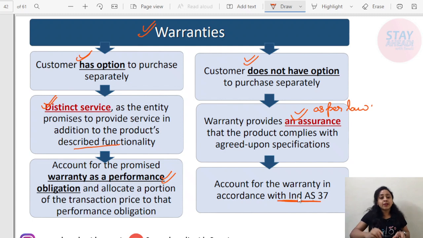So there might be warranties of service type and assurance type. Service type is always treated as a separate performance obligation, whereas assurance is treated separately under Ind AS 37.